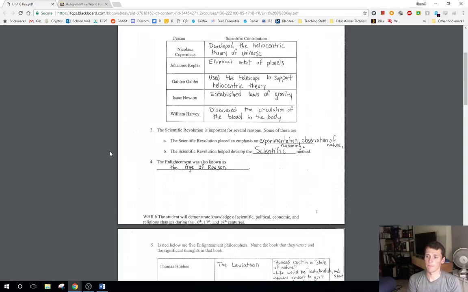No worries, Jack. No problem at all. So you really shouldn't need to know much more than that for the scientific revolution. Let's keep rolling if you guys don't have any more questions on that.